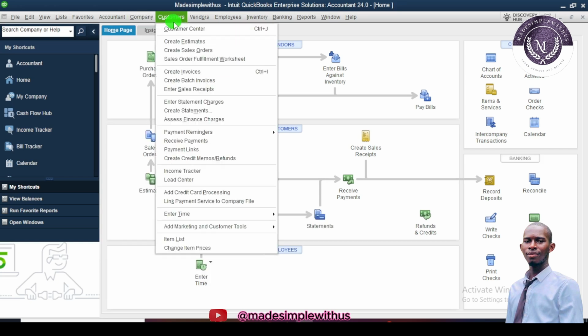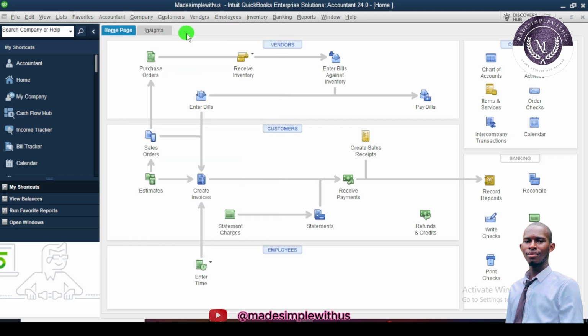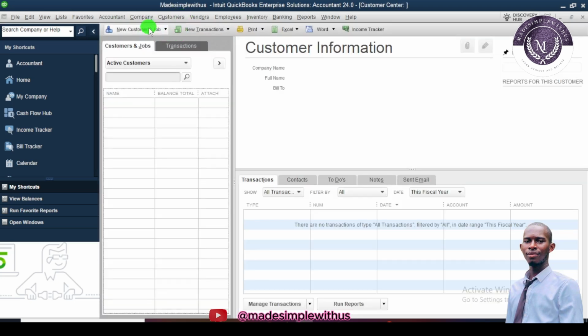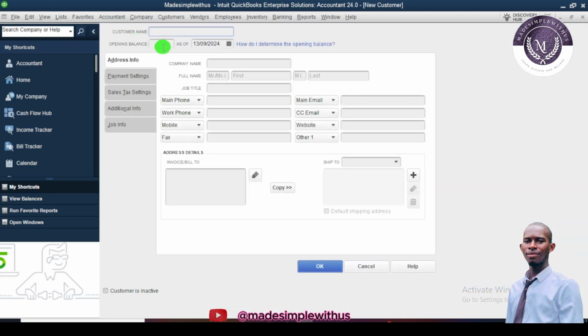And also we move on to customer. Our customer center is where you create estimates for customers and add your customers. Let's say we want to add a customer: you click on New Customer and Job, click on New Customer, and you will add your customer name. You add it there. Your company name, you put it there. This will all be explained in the next video. Just stay with us.